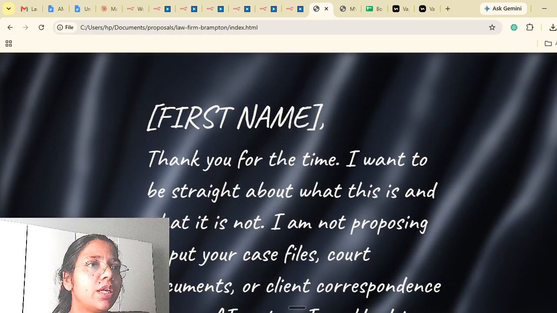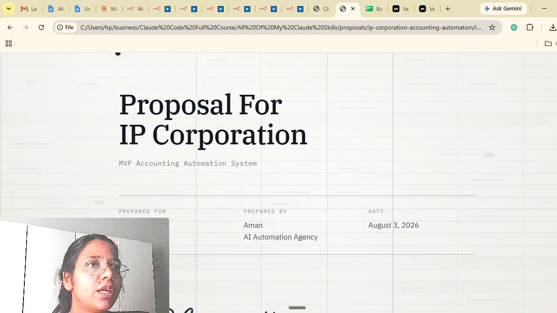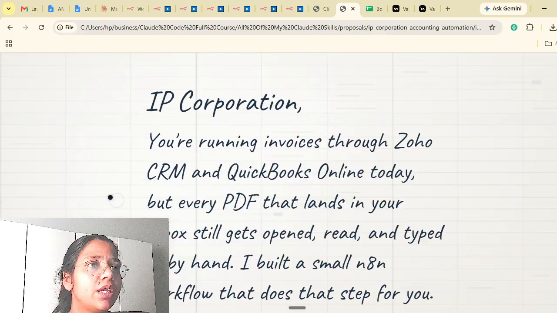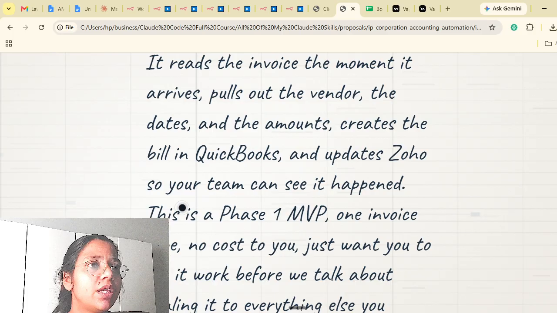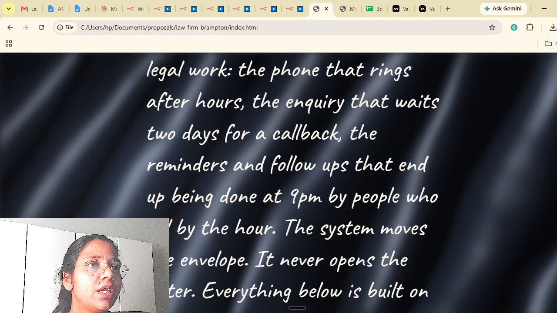Most importantly, the background changes according to your client. If I am working with a client who is an accounting firm, it will automatically change the background and the terminology to fit an accounting firm. And if I'm working with a salon company, it will change the colors and everything according to the salon company.